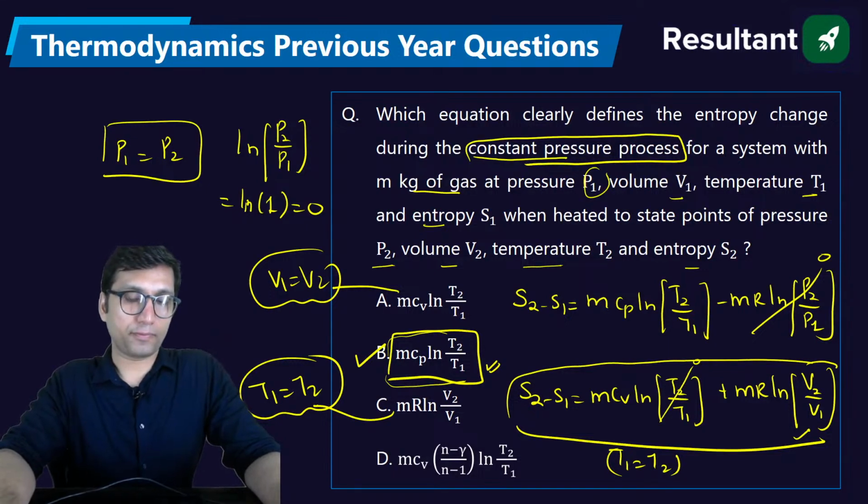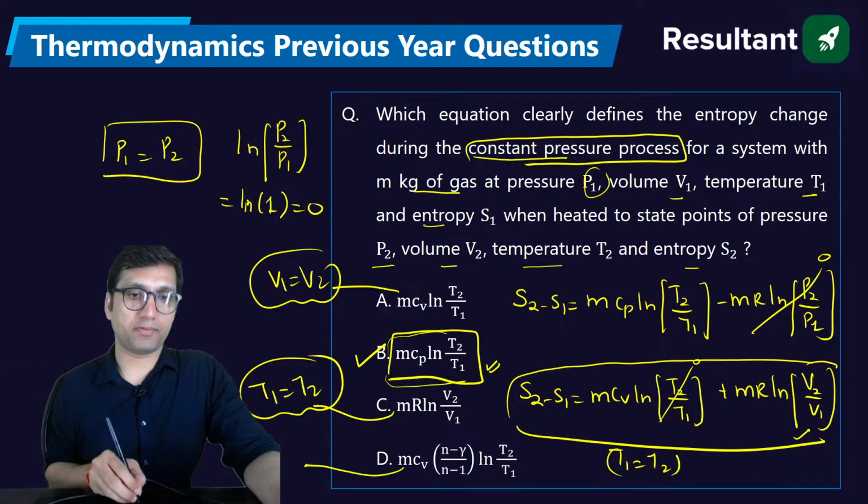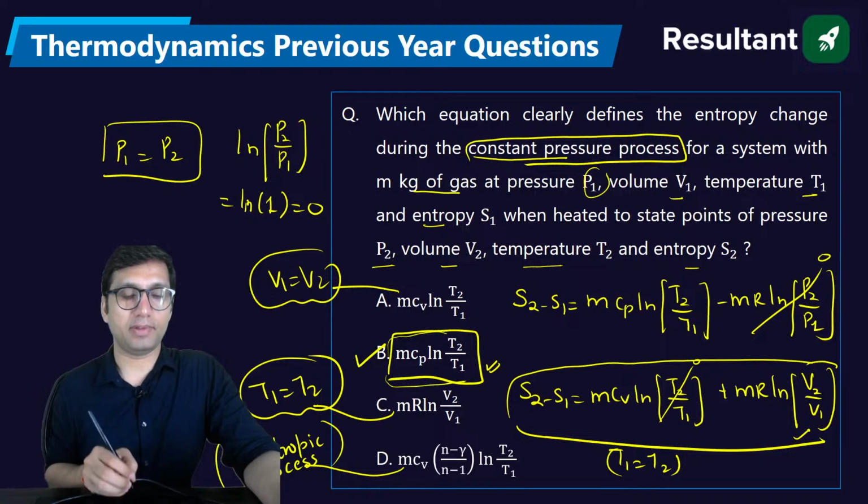Is it clear to all of you? Tell me. And this equation, my dear, is the equation for a polytropic process. For a polytropic process, if we have to find the entropy change, then this option D will be the answer.